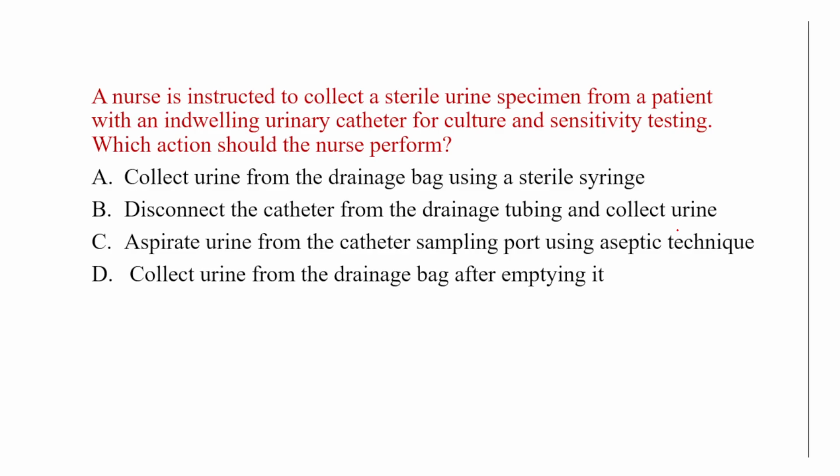The options are: collect urine from the drainage bag using a sterile syringe; second, disconnect the catheter from the drainage tubing and collect the urine; third, aspirate urine from the catheter sampling port using aseptic technique; fourth, collect urine from the drainage bag after emptying it. So in this, we have to maintain the aseptic technique and aspirate the urine from the catheter sampling port after cleaning it.